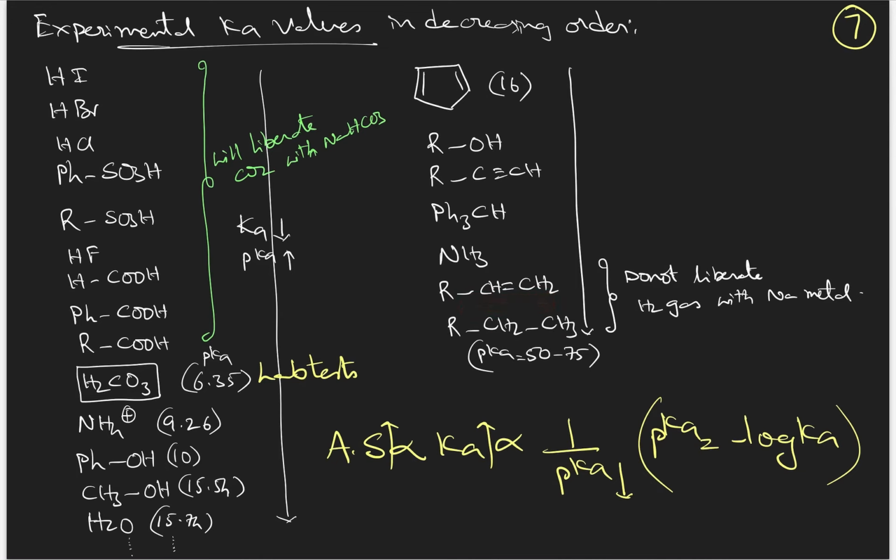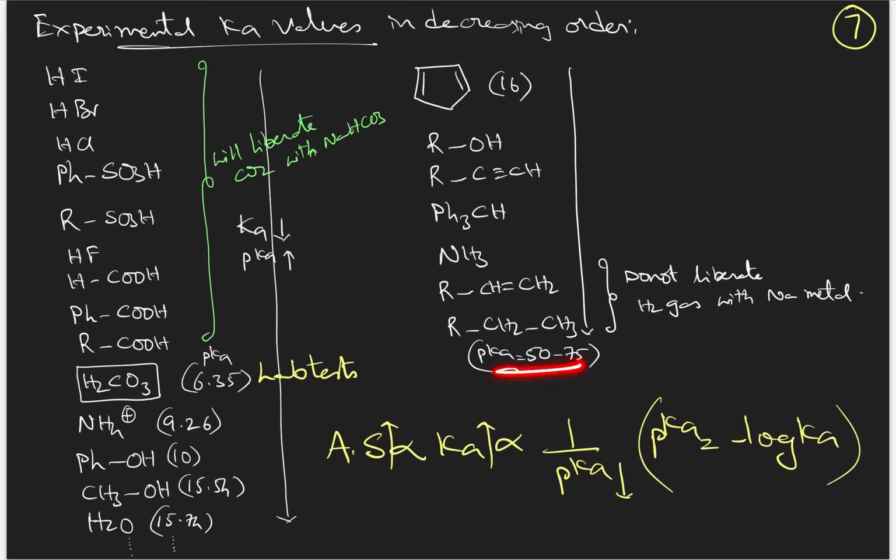If you remember, acidic strength is directly proportional to Ka and inversely proportional to pKa. That means if an acid is strong, then its pKa should be lesser. But you observe here for the alkanes, the pKa value is 50 to 75, very, very high pKa value.